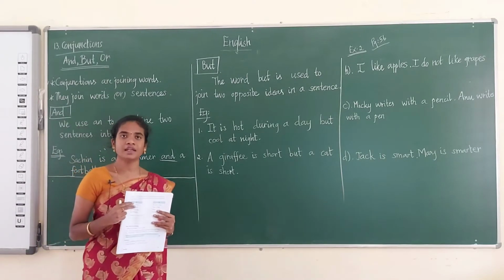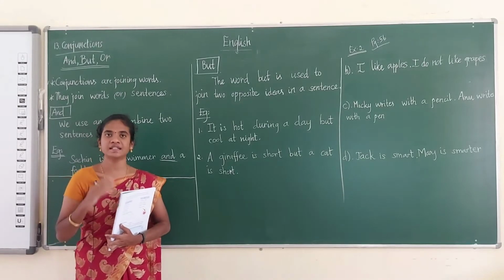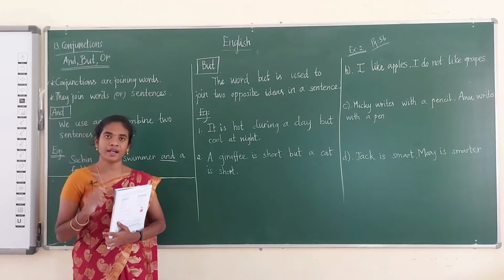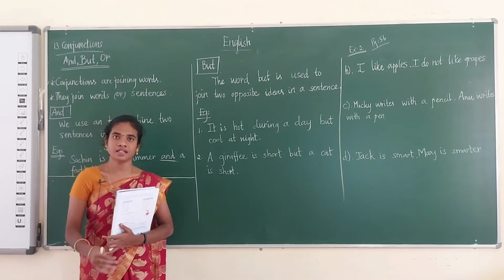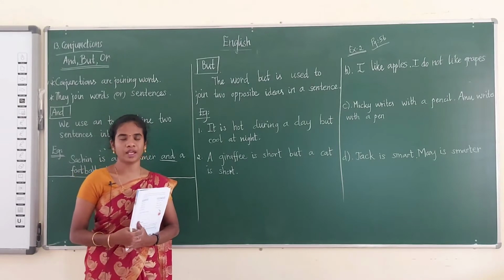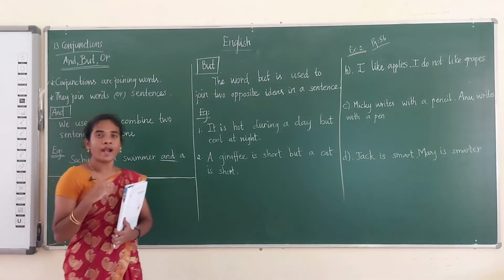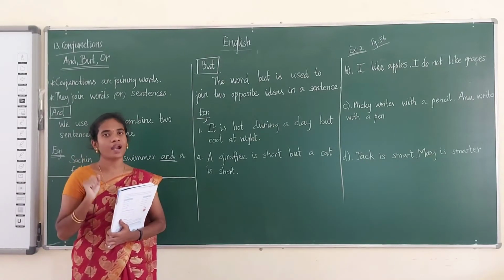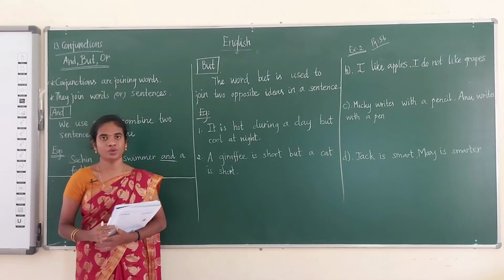Usually, if you are taking the parts of speech, the conjunction is divided into three types. There are three types of conjunction. They are coordinating conjunction, subordinating conjunction and correlative conjunction. Later you will study this in detail. And, but, or are the coordinating conjunctions. This is an important one, you have to know.